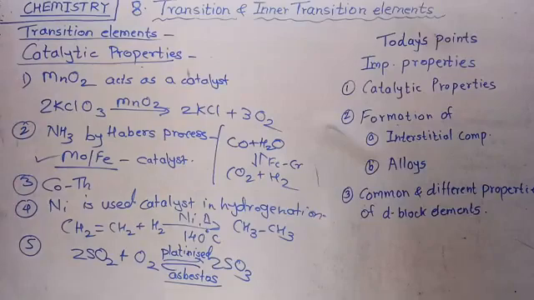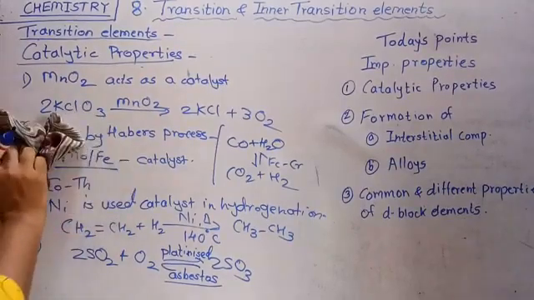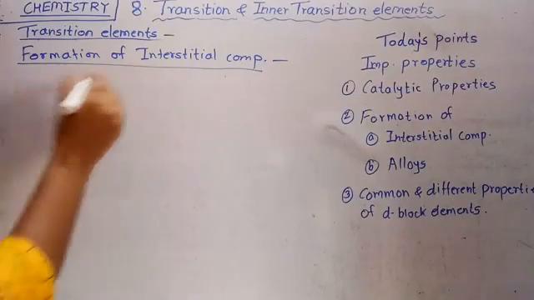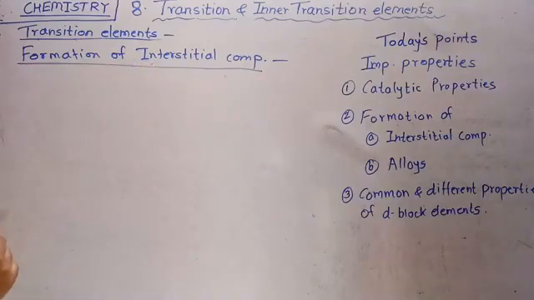Then there is the second atomic property, the formation of interstitial compounds. See here. First, what is an interstitial compound? In your 11th standard, you studied one topic, hydrides.